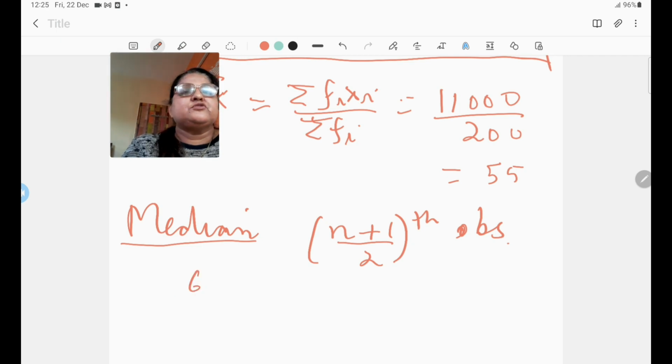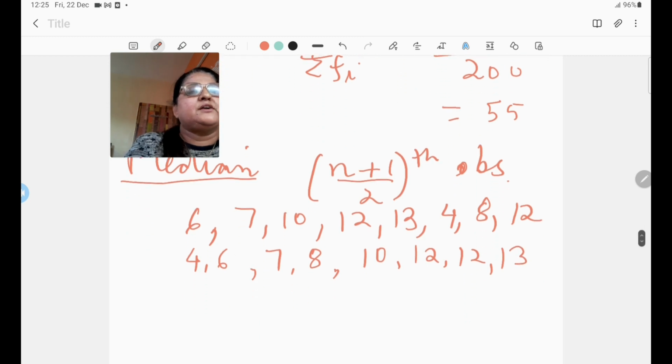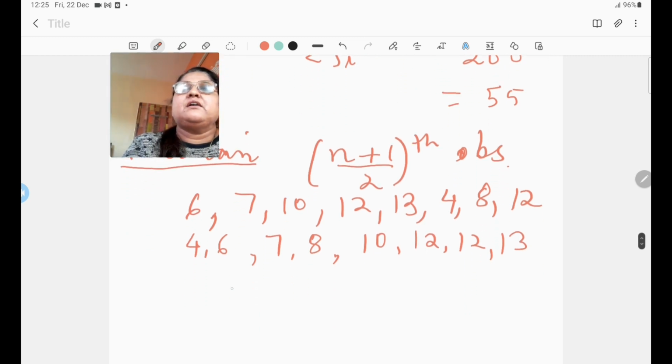Okay. Now suppose we have this data: 6, 7, 10, 12, 13, 4, 8 and 12. We have to find the median of this. So first we'll arrange them in ascending order: 4, 6, 7, 8, 10, 12, 12 and 13. And how many observations are there? Over here we can see the number of observations are 1, 2, 3, 4, 5, 6, 7, 8. If there are 8 observations, there will be 2 middle observations, right? We don't get one single middle observation.